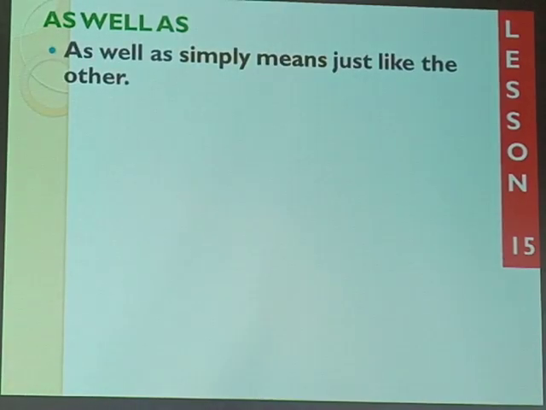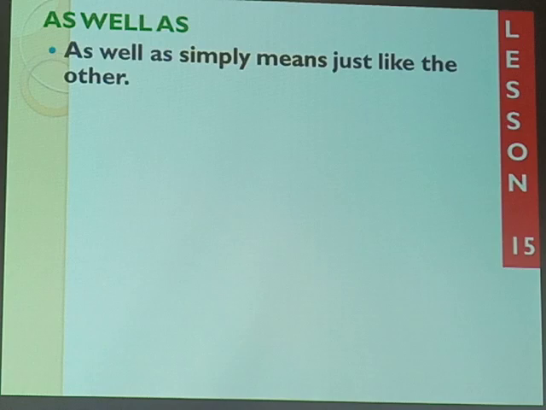At this time, allow me to take you through the next piece of work. We want to have a look at the usage of as well as, the way it's written. We want to see how we join statements or sentences using the given structure. What do we know about as well as? We see that as well as simply means just like the other. Meaning, we base on one subject, then we refer to another.